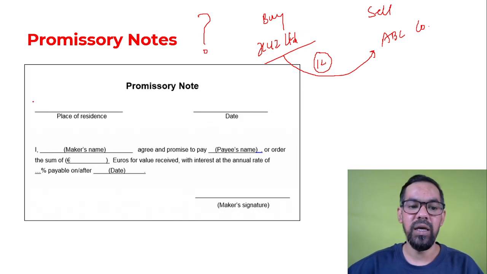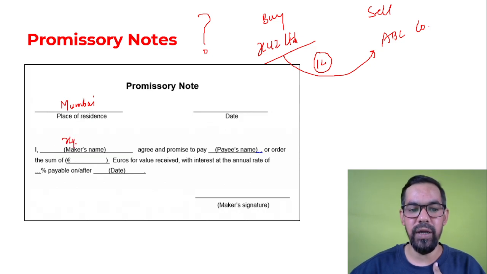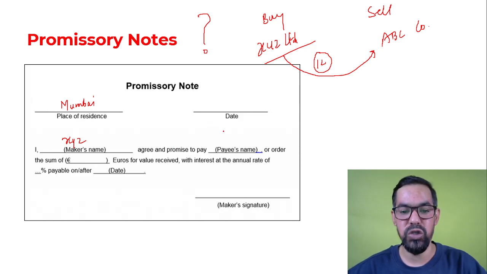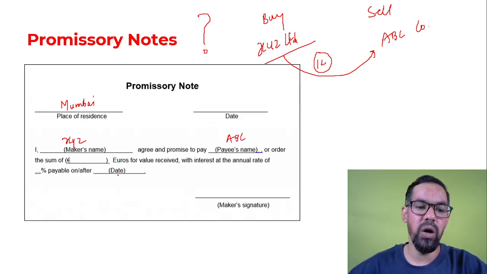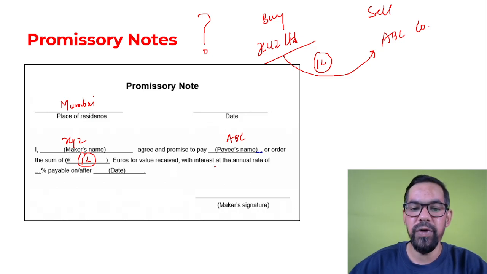So here you can see this format as well. So let's say this place is Mumbai. Okay, and I, XYZ Limited, promise to pay to ABC Corporation or order the sum of 1 lakh rupees, or whatever the currency, for value received, with the interest of this and this, on a future date.